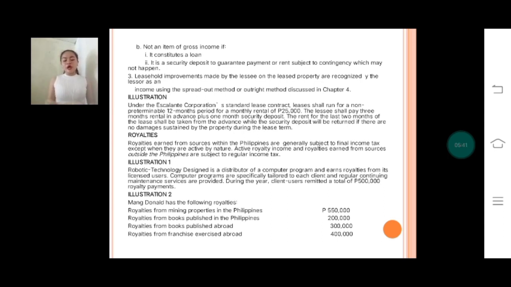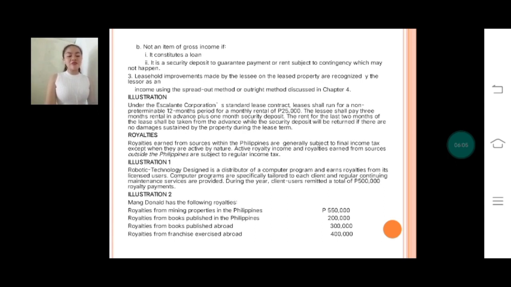Okay, so royalties. Royalties earned from sources within the Philippines are generally subject to final income tax except when they are active by nature. So, active royalty income and royalties earned from sources outside the Philippines are subject to regular income tax. In the illustration I have here, Robotic Technology Design is a distributor of a computer program and earns royalty from its licensed users.